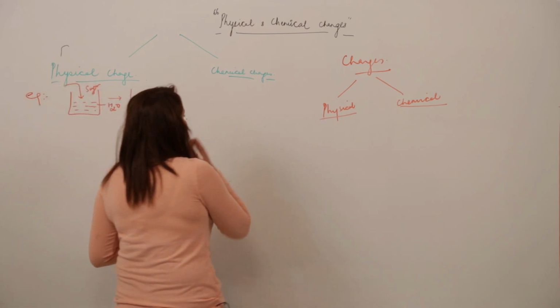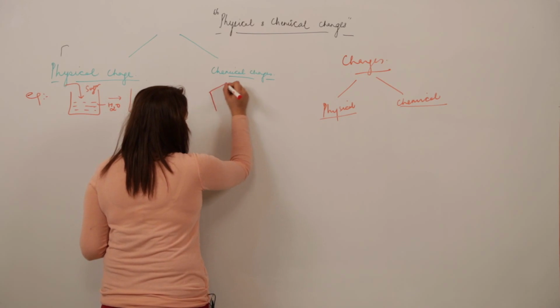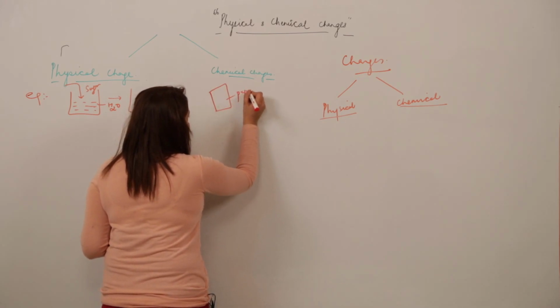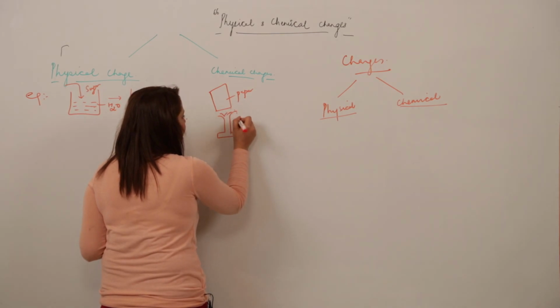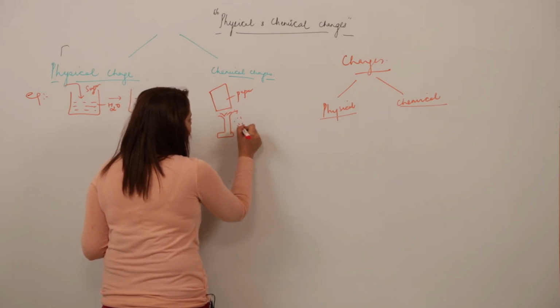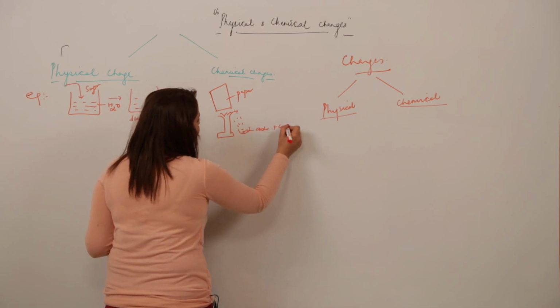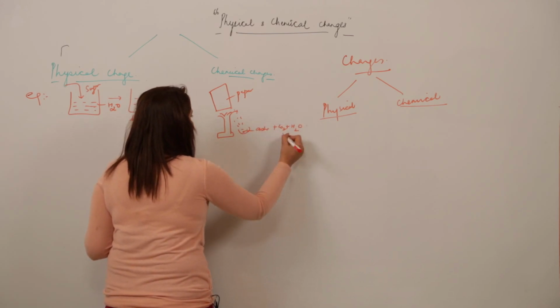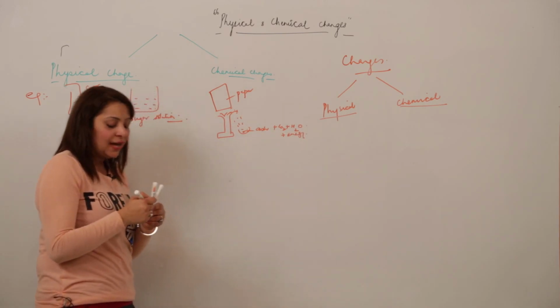If I take an example of chemical change, suppose I take a paper and burn it with the help of a burner. So what do we see? The paper turns into ash and along with it we get CO2 and water vapor plus energy in the form of heat and light. So we have two examples.